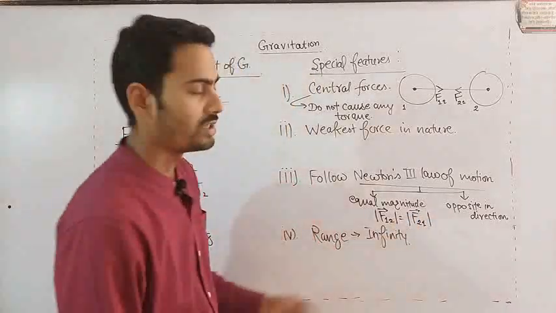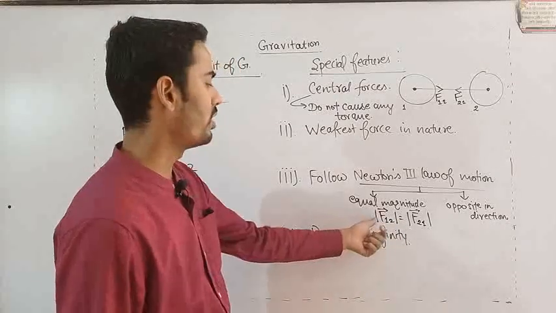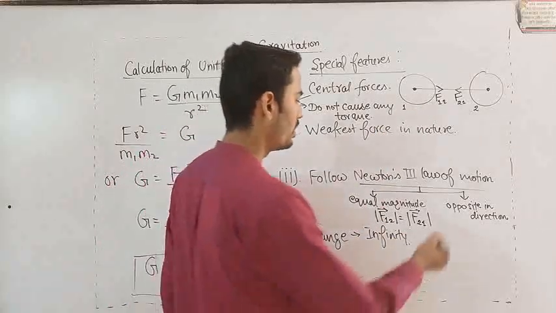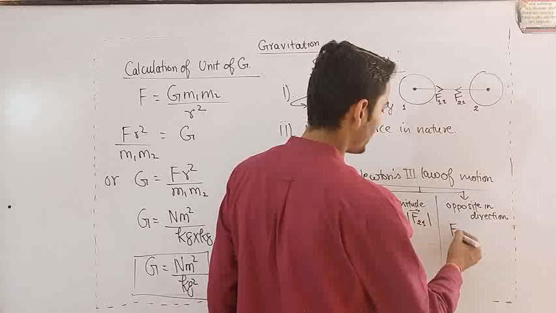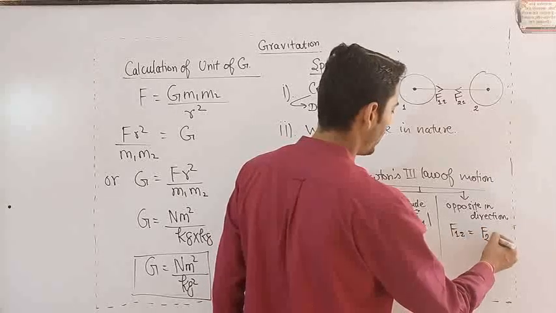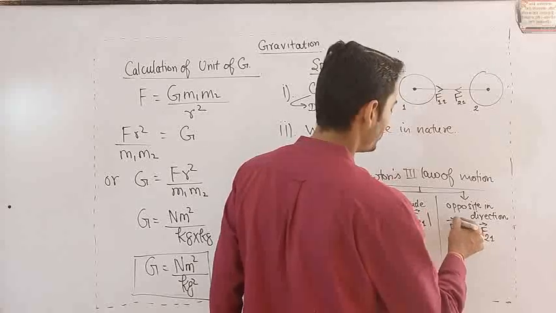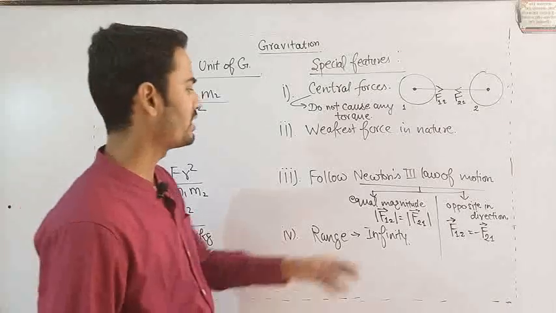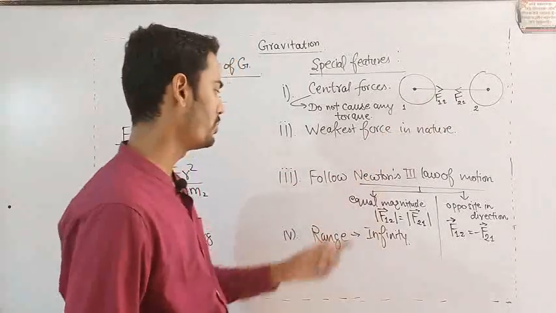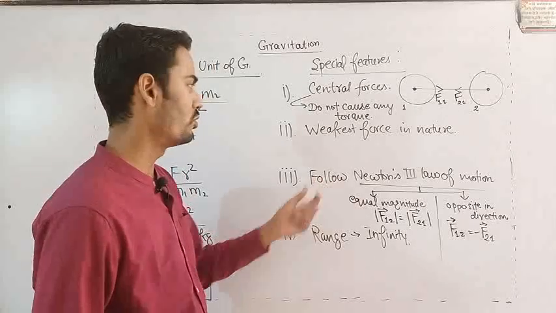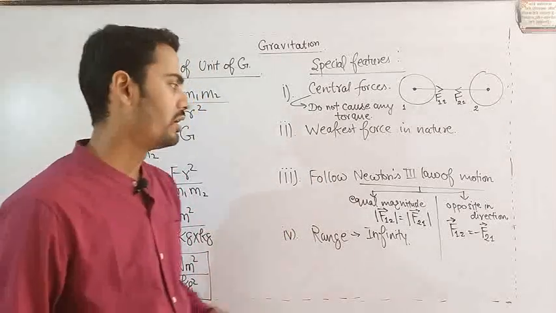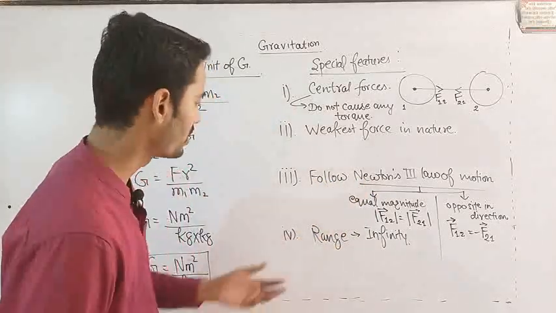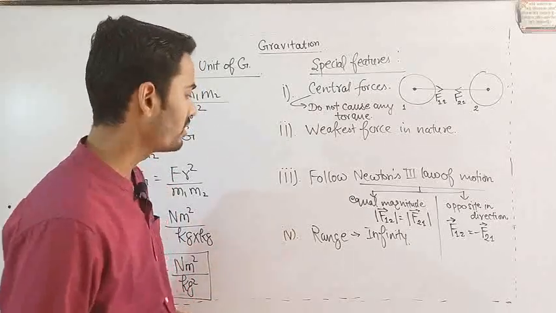This modulus sign represents the magnitude of the force. The magnitudes of both forces are equal, and the directions of F12 and F21 are opposite to each other. You can see this from the diagram. So Newton's law of gravitation follows Newton's third law of motion.